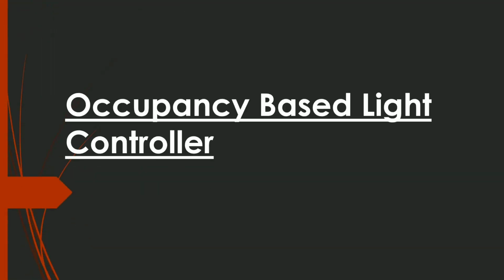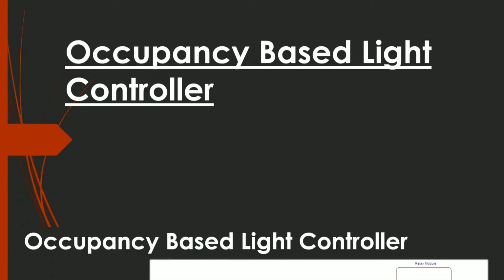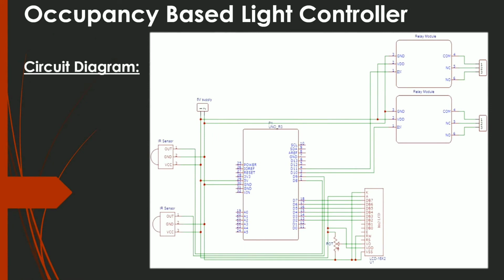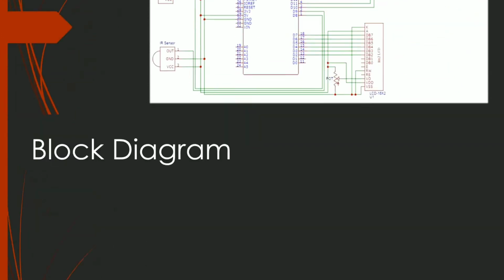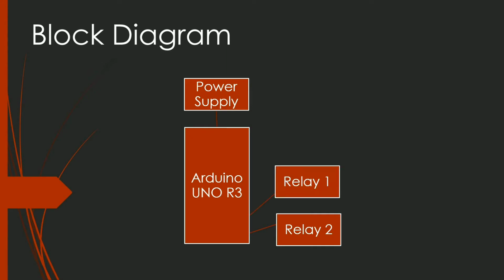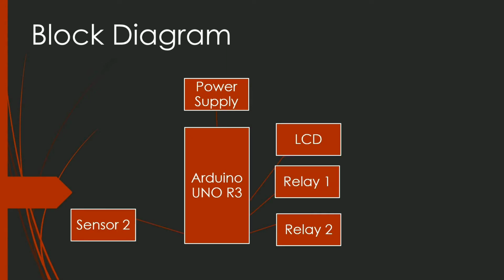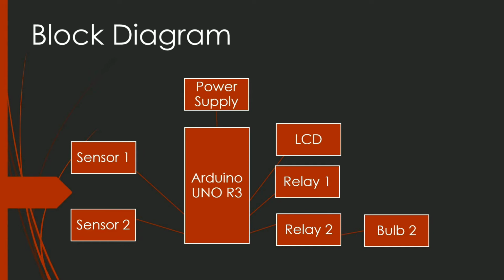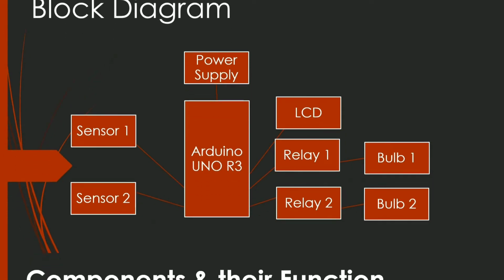So from the final ranking, we decided to take the occupancy based light controller project. This is the circuit diagram for the project. This is the block diagram, which is a simplified version of the circuit diagram. It consists of a power supply which delivers 10 volt 2 amperes to Arduino Uno R3. Arduino is connected with 2 IR sensors, 2 relay modules, and 1 LCD. Each relay module has one bulb connected as output.